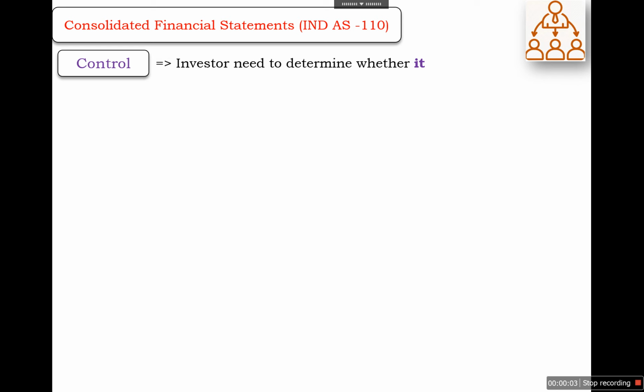Every investor, regardless of its involvement with the investee, needs to determine this individually. It means individually it needs to determine, because if it is controlling the investee along with others, in that case IND AS 28 and IND AS 111 will come into effect. So every investor individually needs to determine whether it controls the investee.